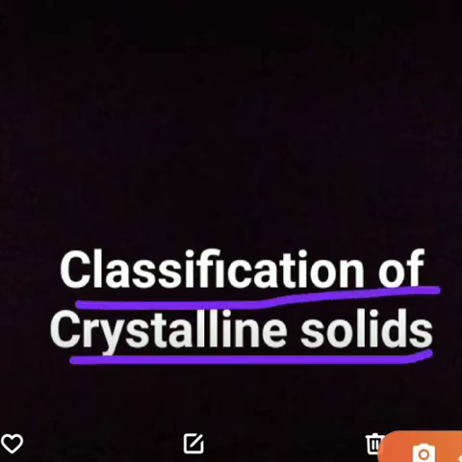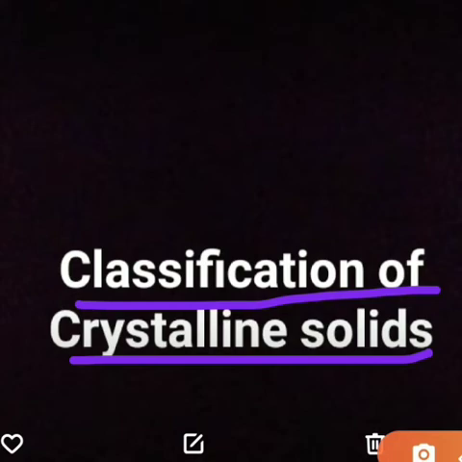Earlier in this chapter, we discussed what solids are, that is, substances whose constituent particles are closely packed. Their characteristic properties are that they have definite shape, volume, and mass. The intermolecular forces are strong between them.